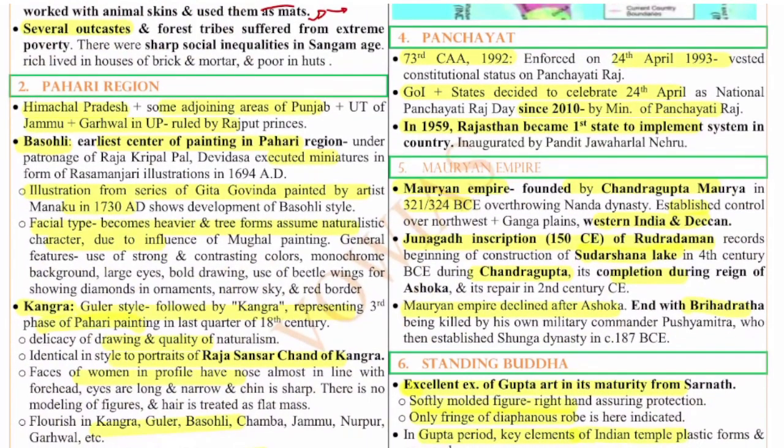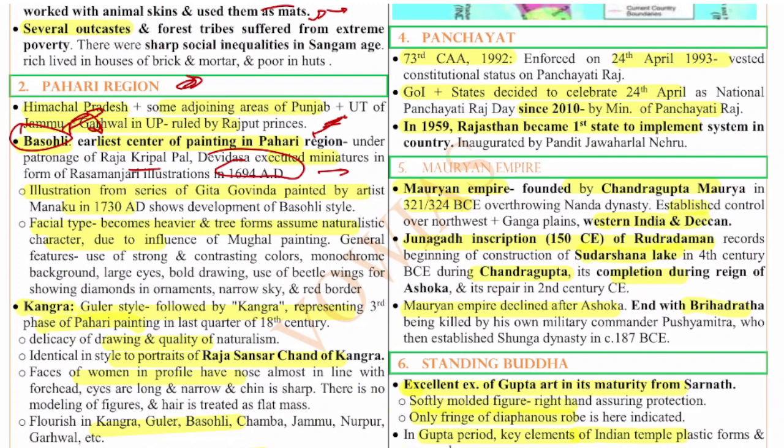The second question is about the Pahari region. The Pahari region, in general, is the North Indian region, somewhere in Kashmir, Himachal Pradesh, and the adjoining regions of Punjab and Uttar Pradesh. That is called the Pahari region. It was ruled by the Rajputs back then. Basholi, if you see, is the earliest center of painting in the Pahari region, and Basholi received patronage from Raja Kripal Pal. Devidasa executed miniatures in the form of the Rasamanjari illustrations in 1694 AD.